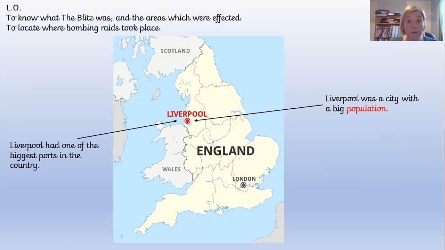And also Liverpool had a really big population as well, so that really affected what we would call the morale of the town or the city. Okay, so again, remember we talked about the fact that London was bombed, so that hopefully Hitler wanted people to surrender and the government to surrender to him.